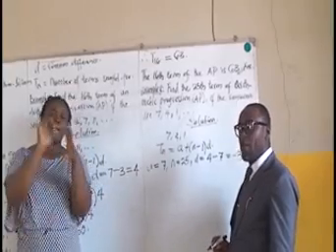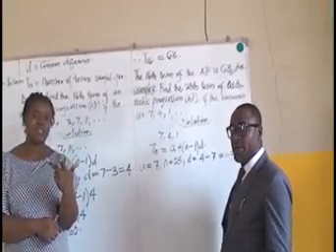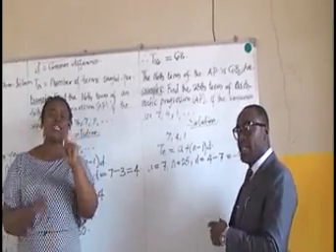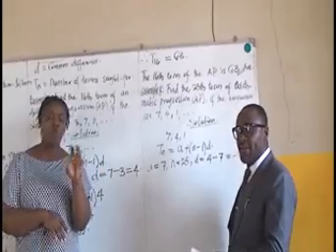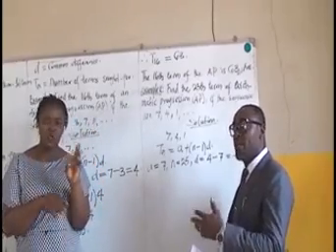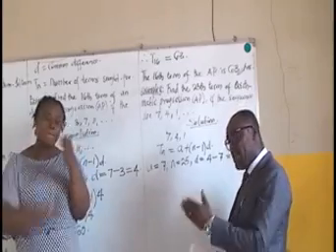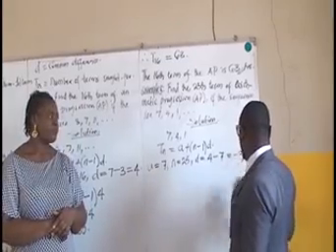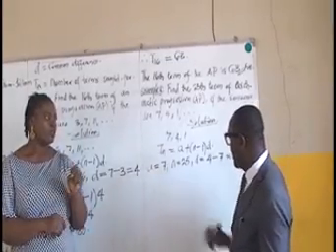I know some of you wonder, why not 3? No. It can't be 3 because 7 is bigger than 4 and it's taking the negative sign. If it had been 7 minus 4, that would have been positive 3. So 4 minus 7 is what? Minus 3. So minus 3 is our answer for the common difference.